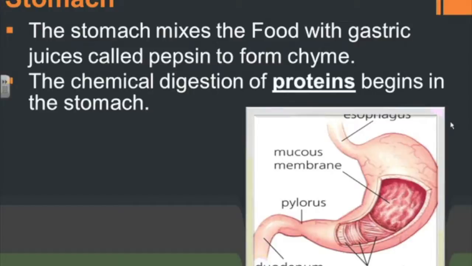In the stomach, as it mixes food with gastric juices, we call these gastric juices pepsin, okay, in order to form chyme. Chyme is the sludge that you find in your stomach. It's the mixture that's eventually going to move on through the digestion process. Proteins that you get from meats are primarily broken down or chemically changed in the stomach. You have hydrochloric acid in your stomach that's going to work on those proteins and those foods, chemically breaking down those foods. But at the same time, we also have physical digestion or mechanical digestion.